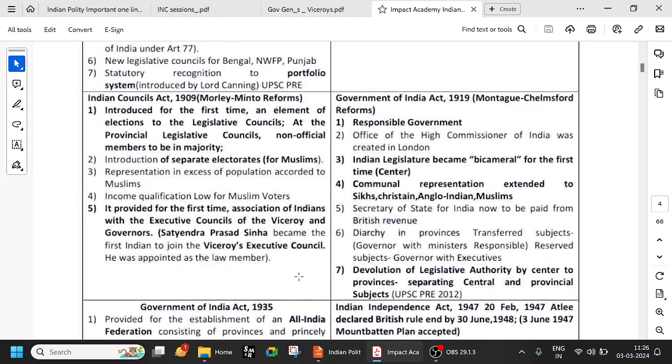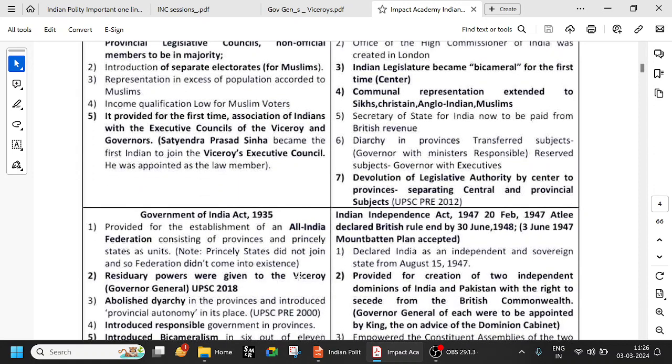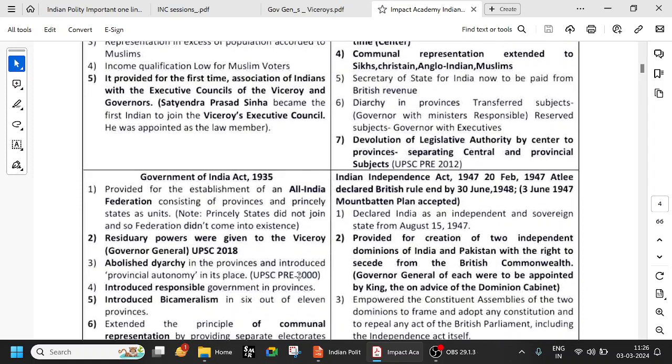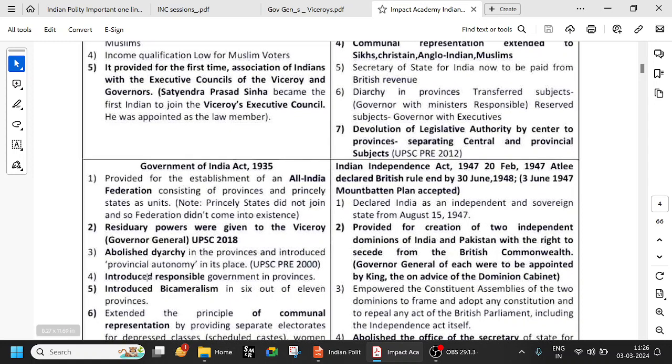Next, in the Government of India Act 1935, diarchy was abolished in the provinces and introduced in the center. Observe very carefully: in 1919, diarchy was introduced in provinces, more like states. In 1935, diarchy was abolished in provinces and introduced in the center. So this question is also frequently asked, very important.